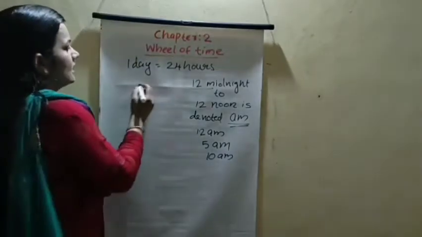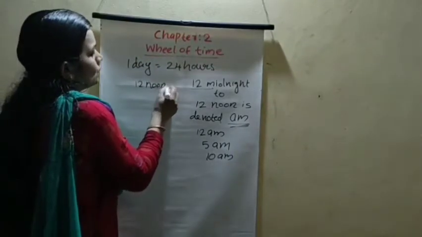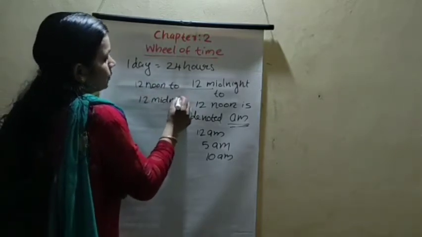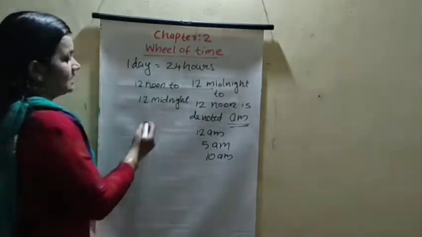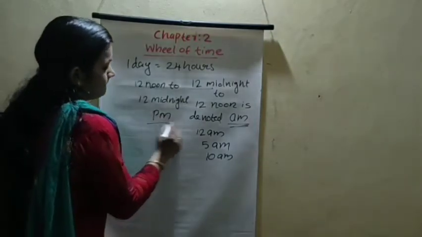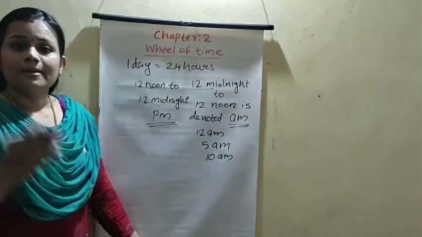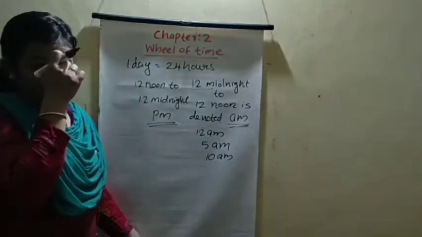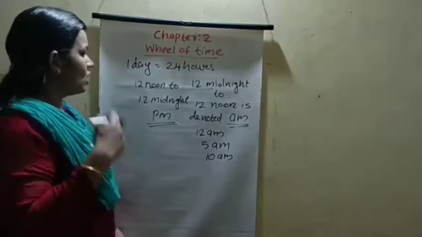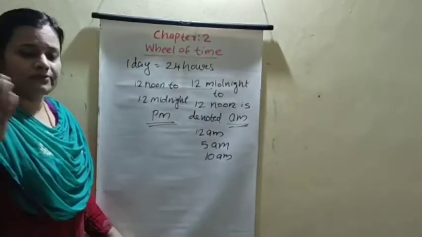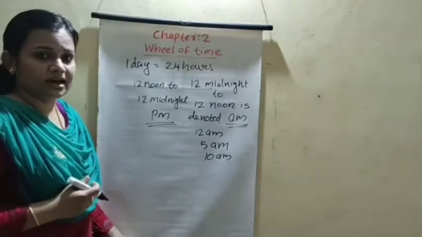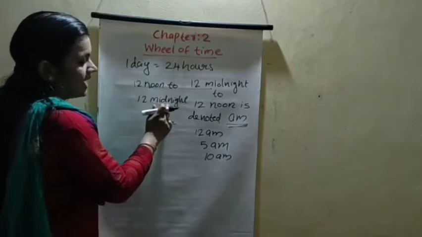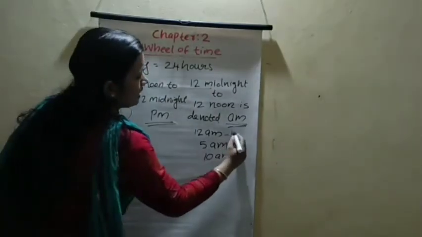Okay, what is next? 12 noon to 12 midnight is denoted by PM. What is PM? PM is post meridian. The full form of PM is post meridian. With PM, we write the time from 12 noon to 12 midnight.